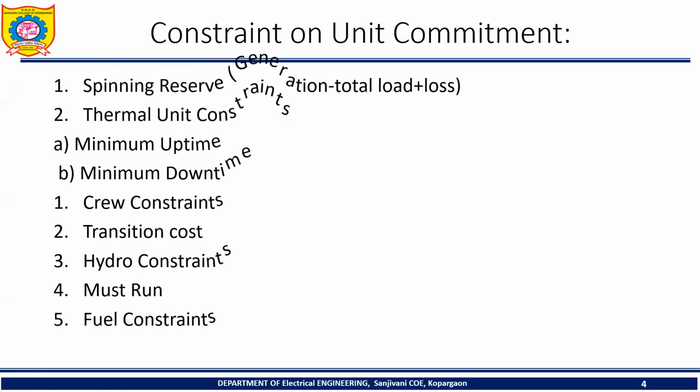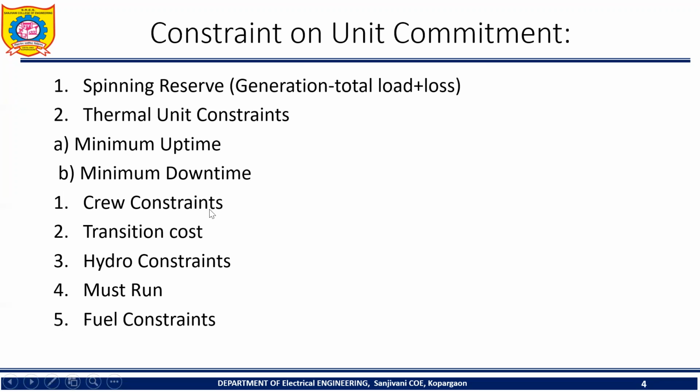Okay, thermal unit constraints. The thermal unit basically has two parameters. The first one is minimum uptime and the second one is minimum downtime. Minimum uptime means once the unit is running, it should not be turned off immediately. That is, it should be kept running for a specific period of time, isn't it? That is the minimum uptime. Minimum downtime means once the unit is decommitted, there is a minimum time before it can be recommitted. That is the minimum downtime.